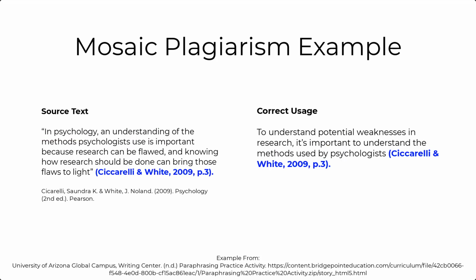You may ask why the correct usage passage is correct when the offending writer used synonyms for words and phrases also. Well, the difference is that the offending writer did not alter the structure, while the correct usage writer did alter the structure, and in doing so created their own voice, meaning that they wrote the passage in their own words.